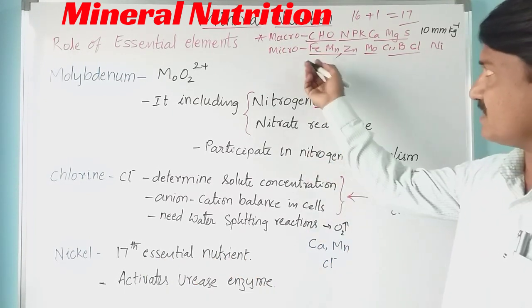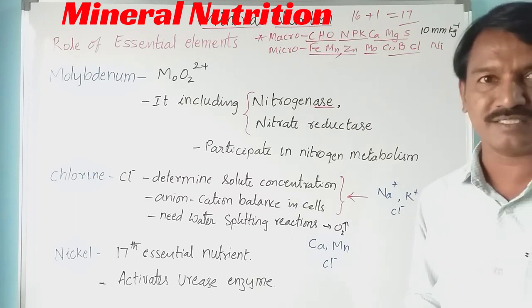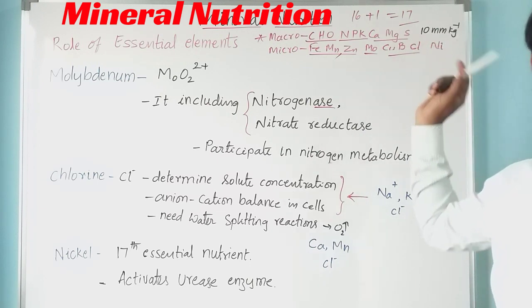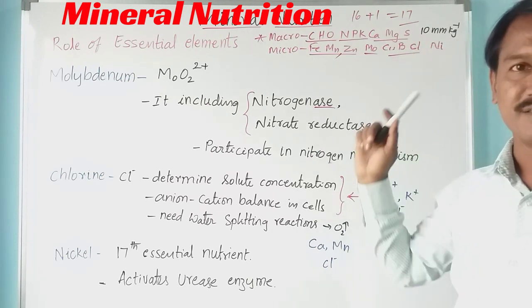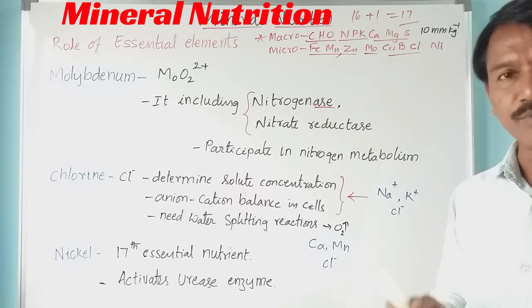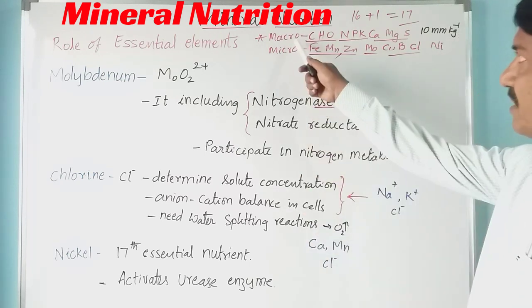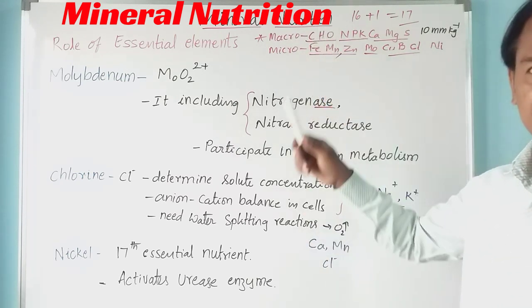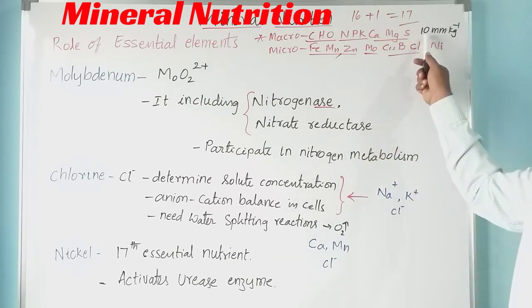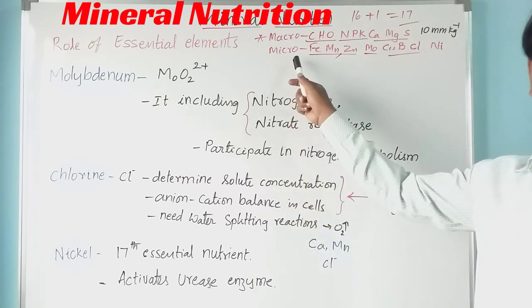This classification is grouped based on the requirement of plants, that is 10 millimole per kg of dry matter. Essential elements required at more than 10 millimole per kg of dry matter are kept under macronutrients. The nutrients required at less than 10 millimole per kg of dry matter are kept under micronutrients.